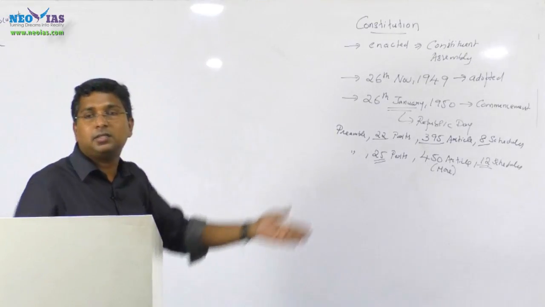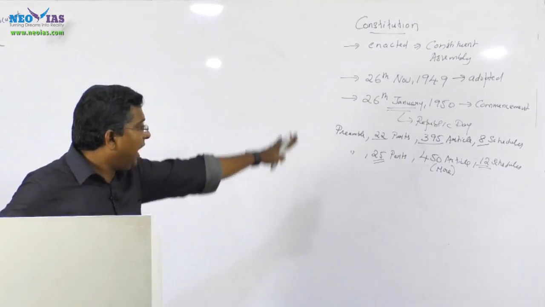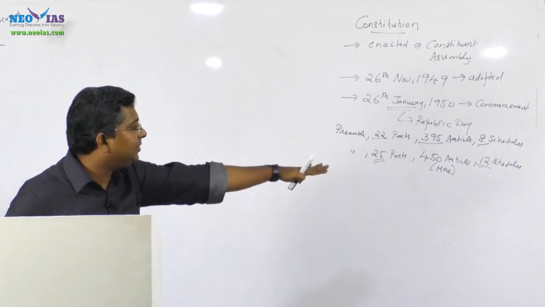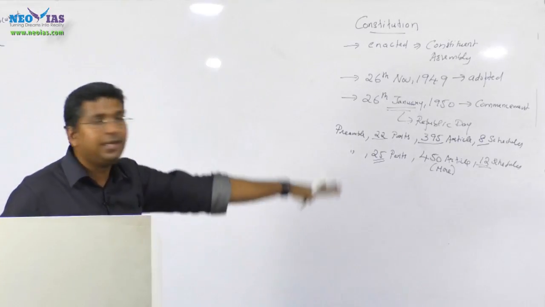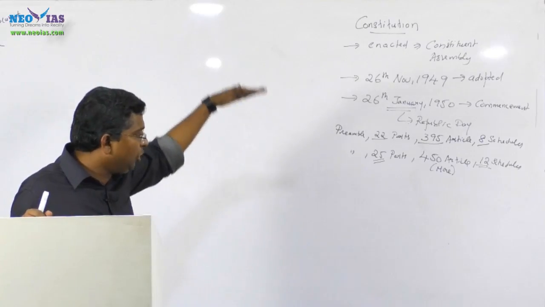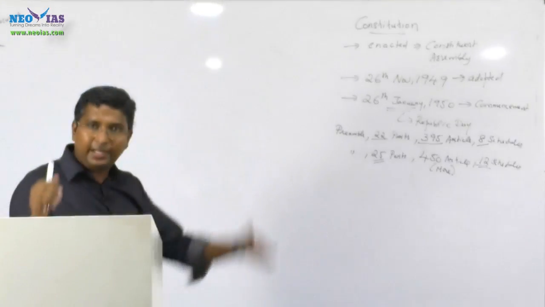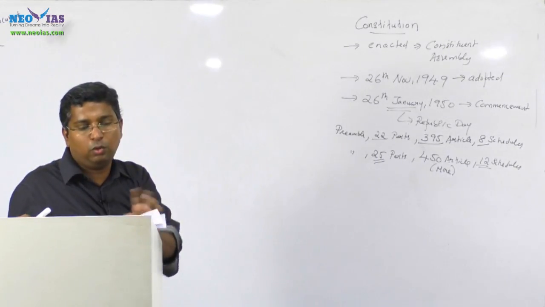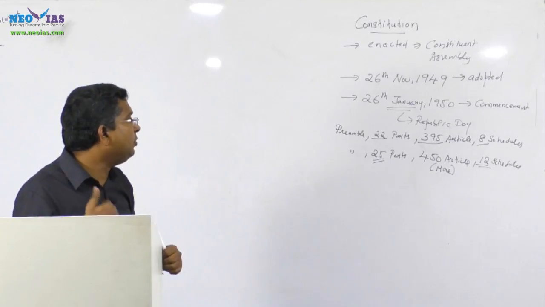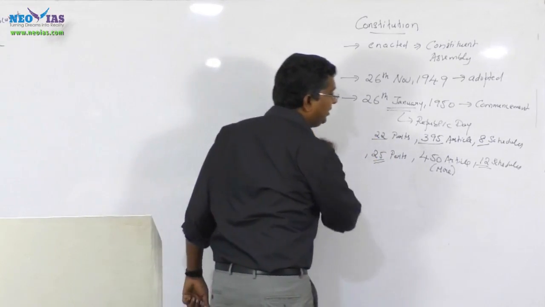The latest articles were inserted for the GST Council by the 101st Constitutional Amendment Act. We have 25 parts and 12 schedules. When the constitution came into existence, we had only 22 parts and 8 schedules. So you need to know how 22 parts became 25 parts, and how 8 schedules became 12 schedules. How the constitution has been amended or changed is very important for you to be clear about. Now we will see that. Regarding how 22 parts became 25 parts, we'll discuss it.